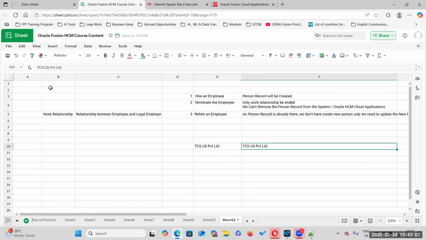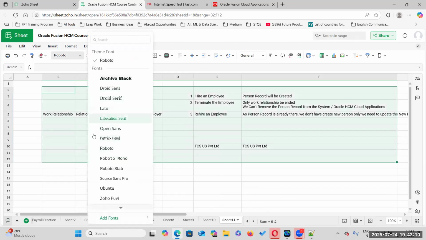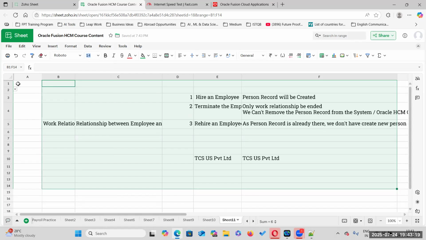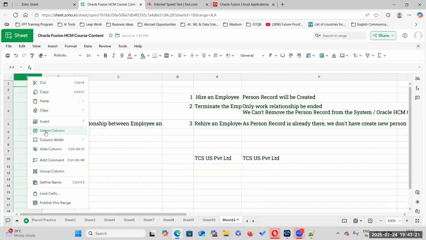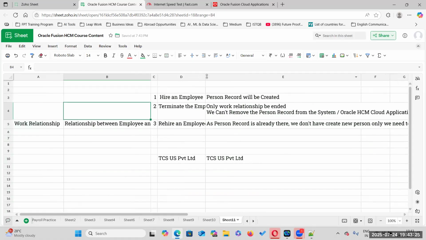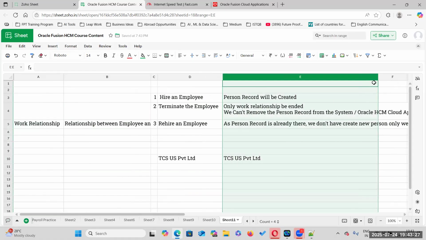So everybody understood the concept? Please let me know whether you understood the concept or not. So what is meant by work relationship? A relationship between employee and legal employer. So when you terminate an employee, will the person record be deleted from the system?